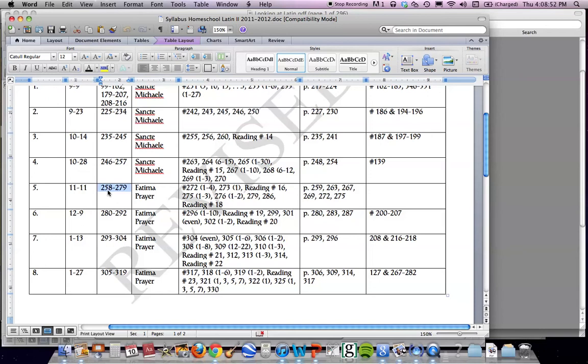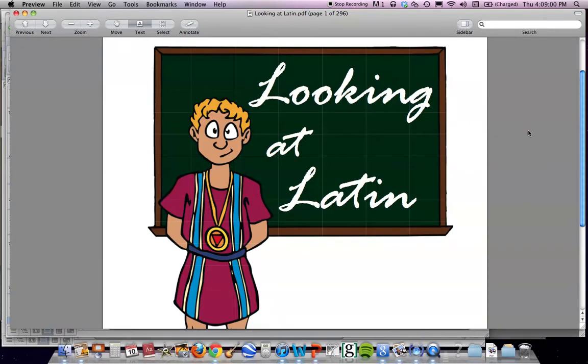So, 258. If you look at your book on page 258, we have a topic called the relative clauses of characteristics. Relative clauses, relative clauses of purpose. I'm getting ahead of myself here. Relative clauses is something that we just saw together. If you don't remember, let me refresh your memory.